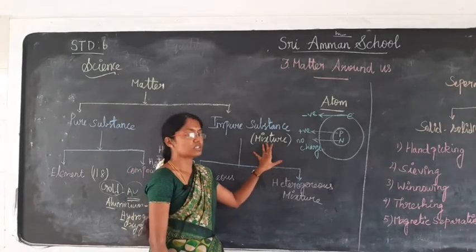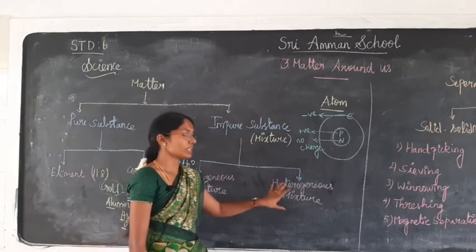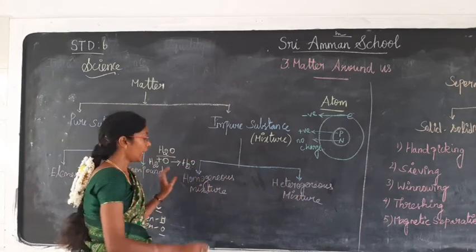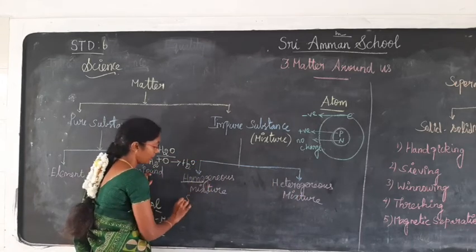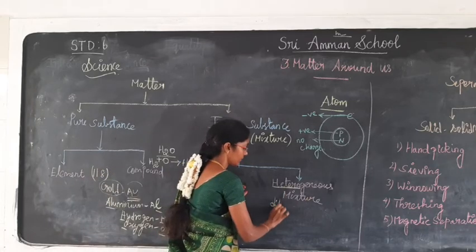So this mixture is of two kinds: homogeneous mixture and heterogeneous mixture. What do you mean by homogeneous? The name homo means same, and hetero means different.